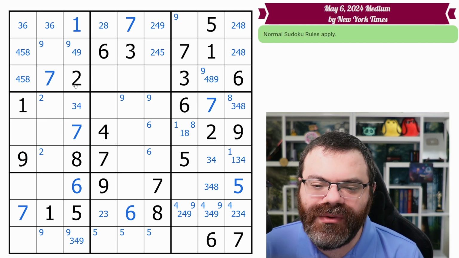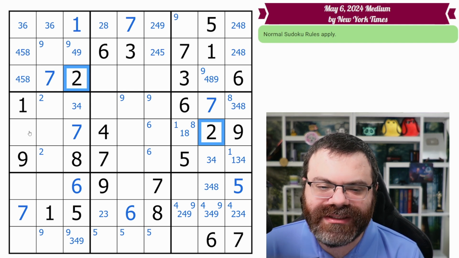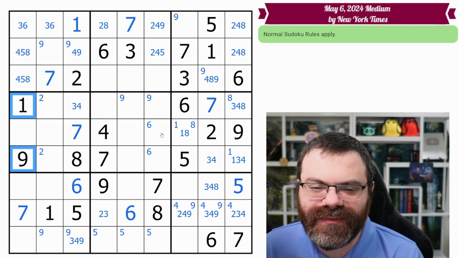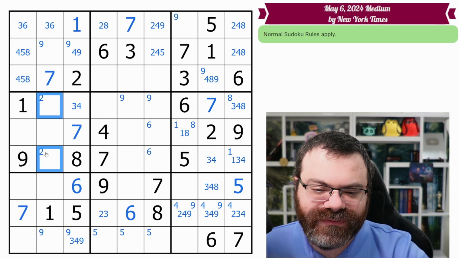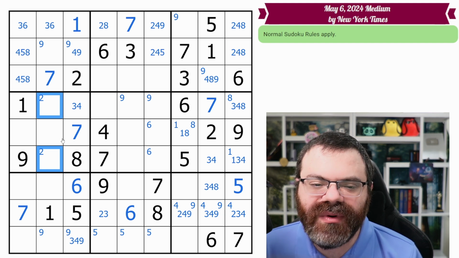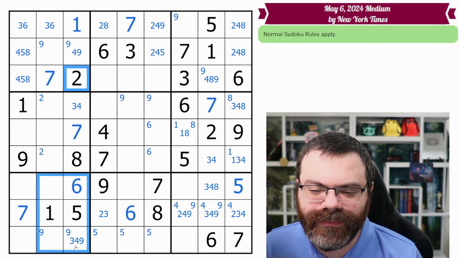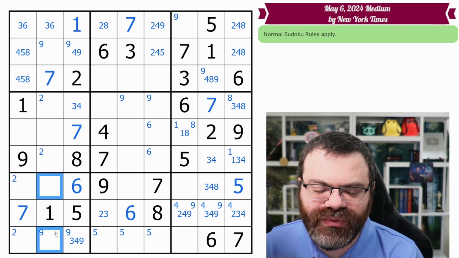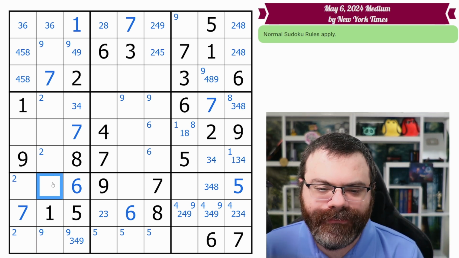We didn't find it through buddies, and we didn't find it by only looking at bands and stacks. We had to look at both the band and the stack simultaneously. And by focusing on where we're most likely to get joy out of that, get something useful out of that, we only have to look for the most useful ones. And so what does this do? Well, this causes pointing that removes 2 from here, and it has a buddy 2 up here. And so that's going to put a 2 in one of these 2 as well. So these cells cannot be 2 anymore, and that's an important thing to remember, which is what our corner marks are trying to remind us of.